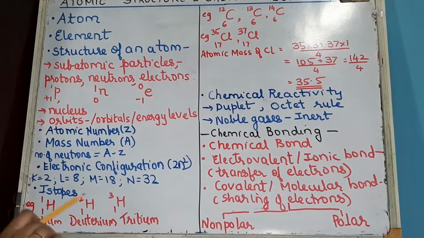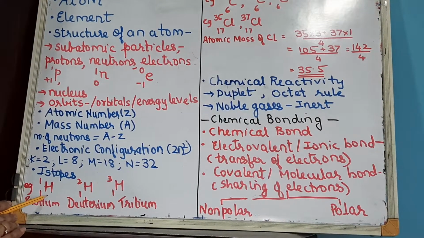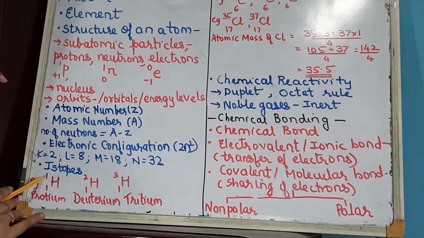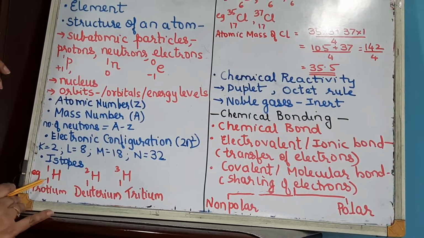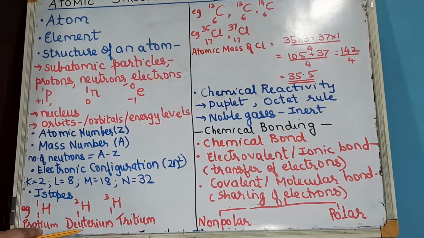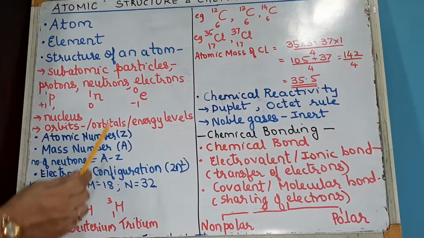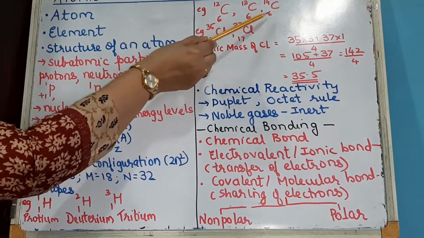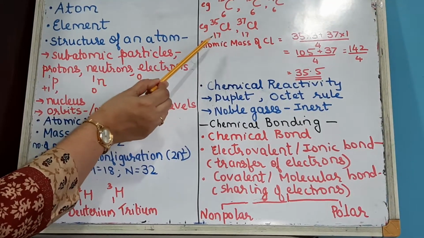Now there are 3 examples you have to remember for isotopes. One is hydrogen. Hydrogen exists as 3 isotopes, that is protium, deuterium and tritium. This is the atomic number and this is the mass number. So H11, H12 and H13. This 1 represents its atomic number and 1, 2 and 3 are the mass numbers. The other example is carbon. Carbon exists as 3 isotopes, C12, 13 and 14, where 6 represents its atomic number. And chlorine, 35 and 37, where 17 is its atomic number.